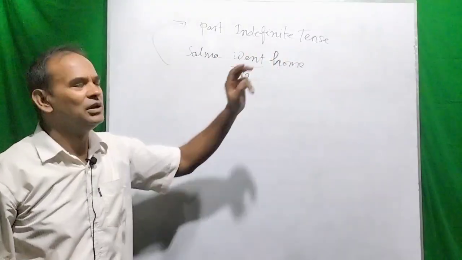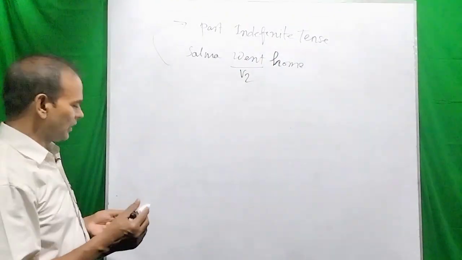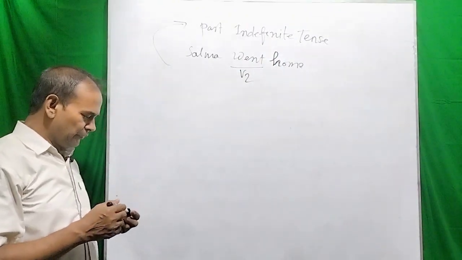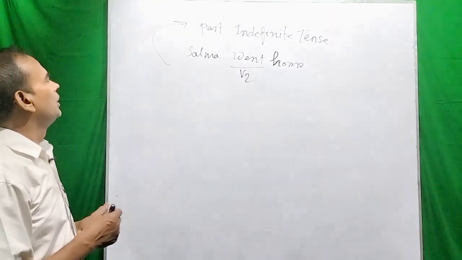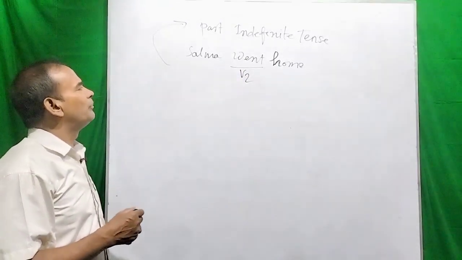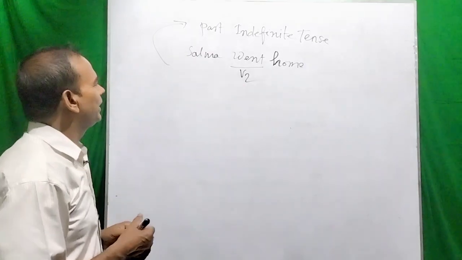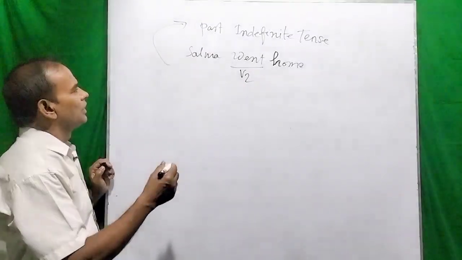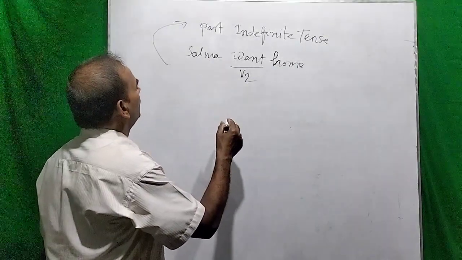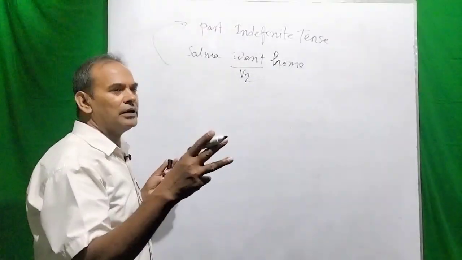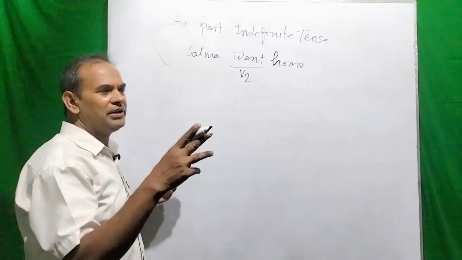Salma went home, and I like to discuss it broadly, and through my discussion you will have a clear conception about this tense.